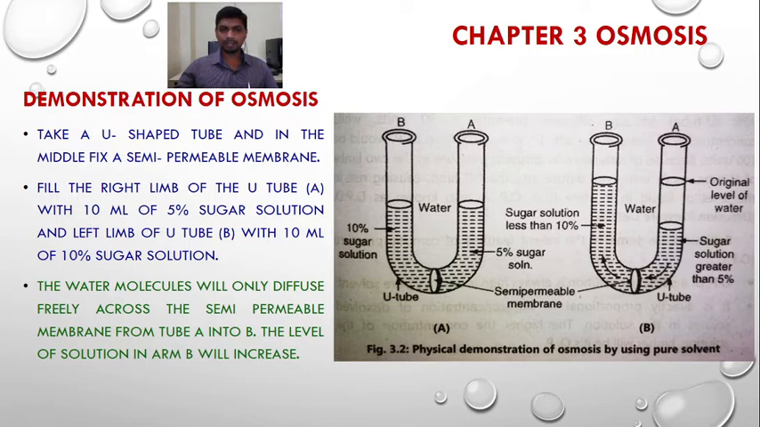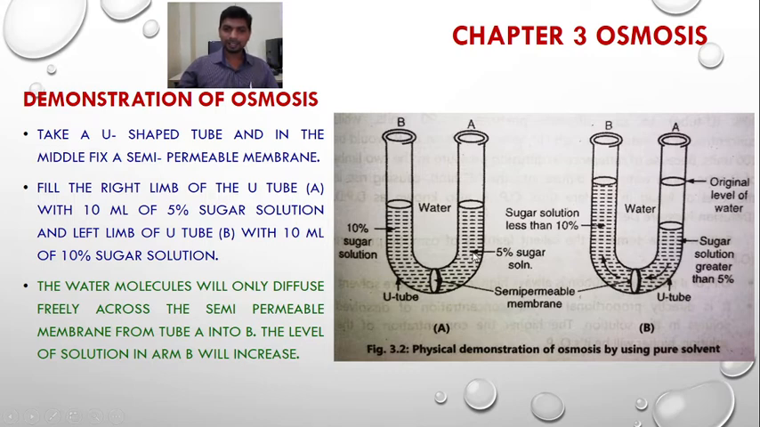So the conditions required for osmosis are that there are two solutions of different concentration and they have been separated by means of a semi-permeable membrane. Such a condition we created here in the U-tube experiment, where in the middle of the U-tube we fix a semi-permeable membrane, and each arm of the U-tube has been filled with 10 ml of sugar solution. Here the volume of solution on both sides of the semi-permeable membrane is the same, 10 ml, here also 10 ml, but the concentrations are different.